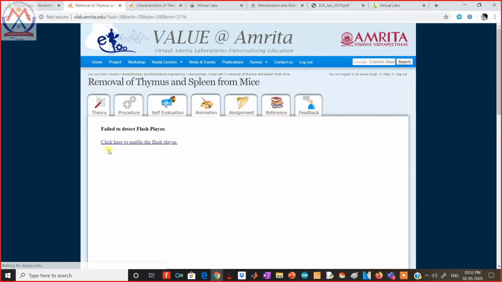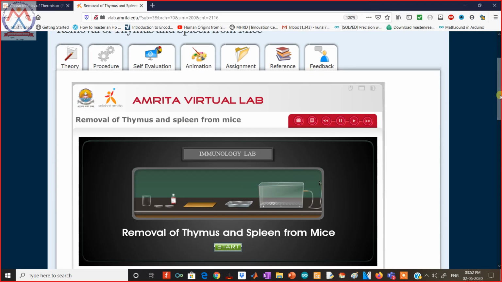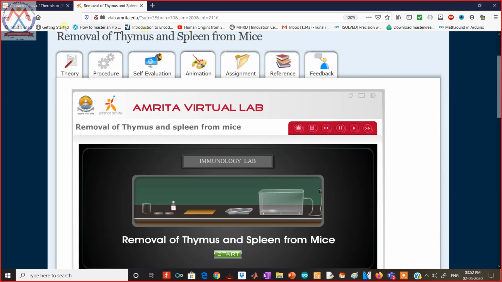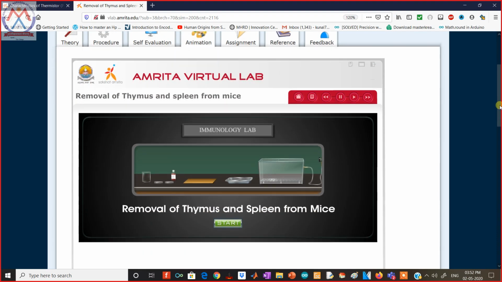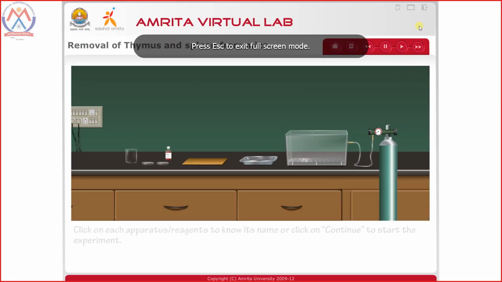It's saying to click here to enable the Flash Player. Flash Player is not installed, so you can copy the URL from this and paste it in another browser which has Flash Player installed, and you refresh it and you get this simulation. Now this is the animation. Let me just play this animation.